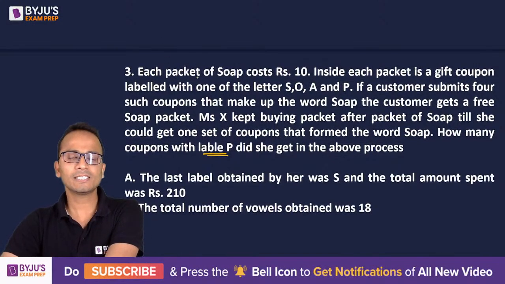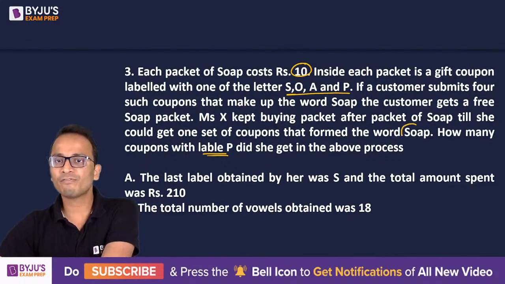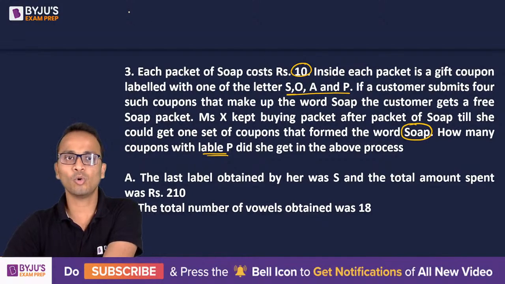Okay, so let's start this. Each packet is rupees 10. Inside there is a coupon which has S, O, A or P. If the customer submits the set, she will get a free soap packet. Miss X kept buying until she could form the word SOAP.